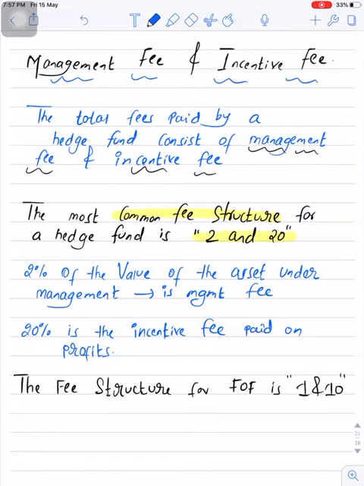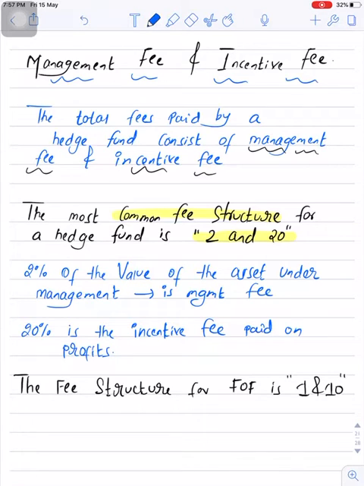A fund has to pay 2% of its AUM as a management fee, and this 20 basically stands for incentive fee. So incentive fees we have to pay on profits generated by fund. So you have to remember this fee structure, which is 2 and 20.